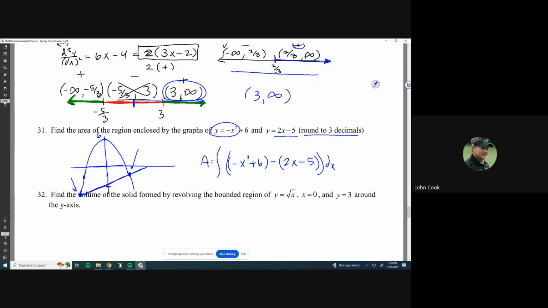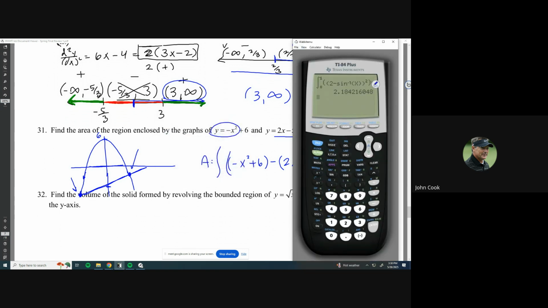And then I just have to find those intersection points. You can use your calculator on that. It's nothing terrible. So negative x squared plus 6, and the other one is 2x minus 5. Then I've got to find the intersection points.